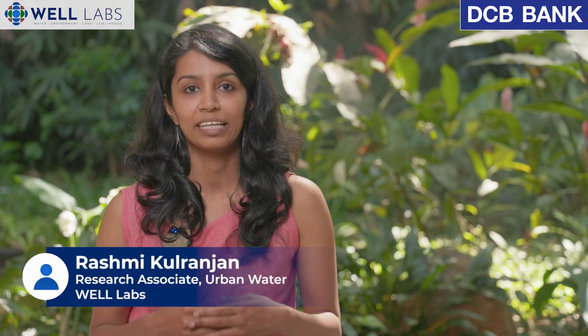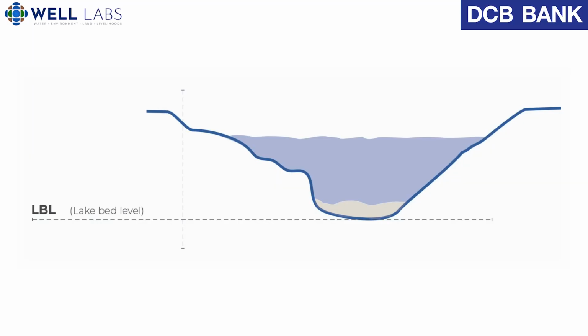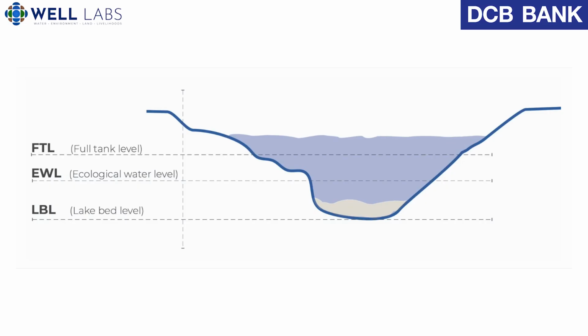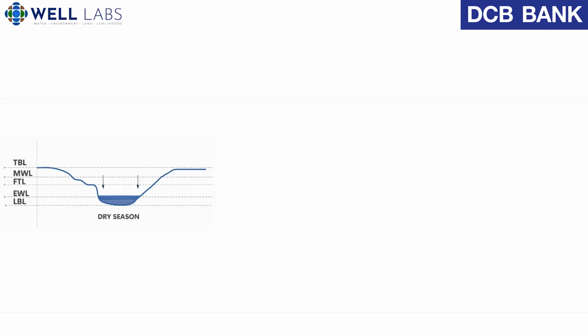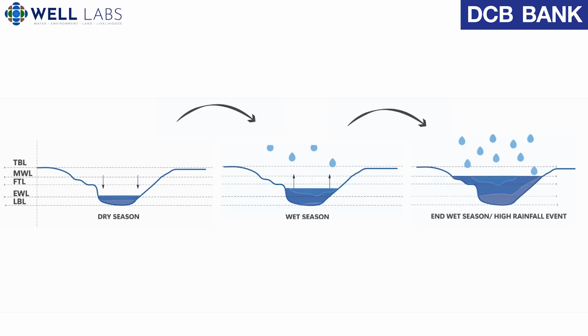Now, all of these studies together help us understand the lake's current health and also what's going wrong. Under lake hydrology, we are interested in various water levels within the lake, as well as its storage and recharge capacities. A lake's water level changes with seasons. Now, these fluctuations are crucial because they help with flood control, groundwater recharge, and even the lake's long-term health. But what's currently going wrong?